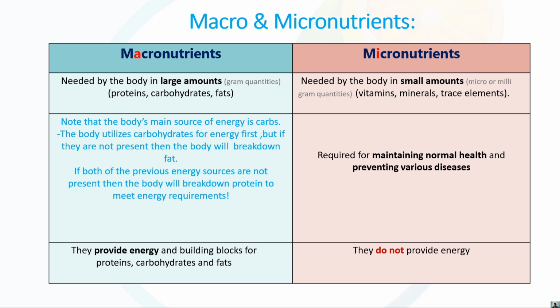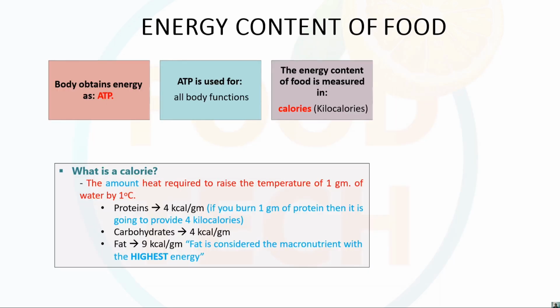They do not provide energy. As we all know, micronutrients do not provide energy; it is carbs, protein and fat that provide the energy content of food. The energy is provided in the form of ATP, that is adenosine triphosphate, right? And when we utilize that energy, it is for the functioning of the body, right? So the use is nothing but body functioning.